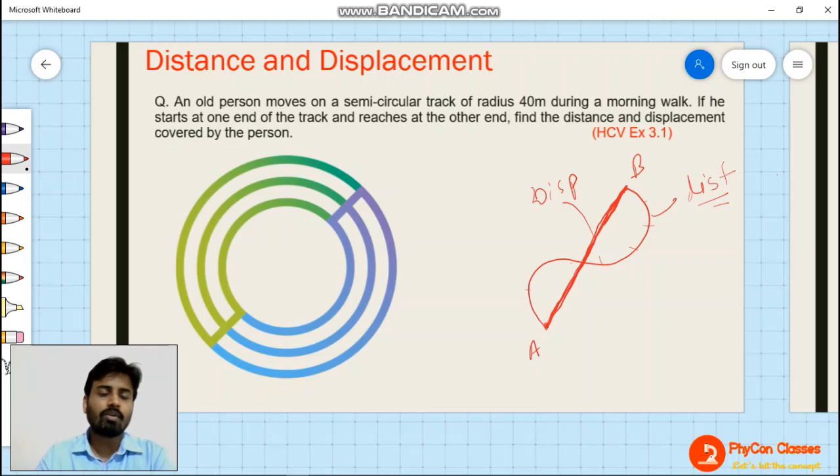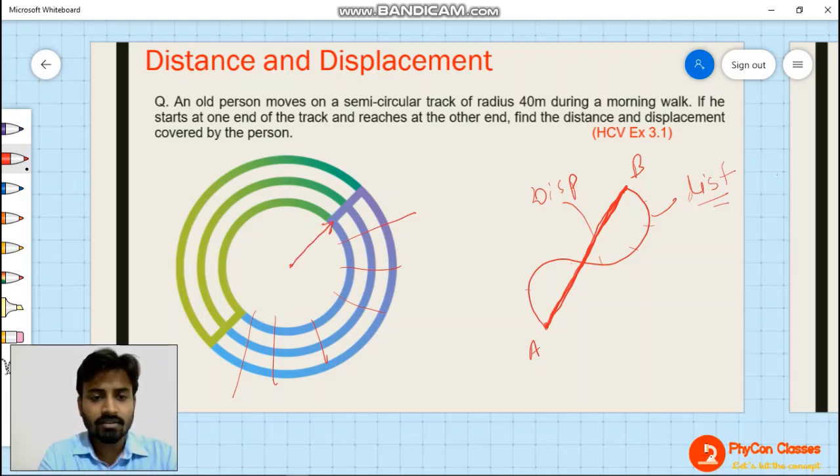So this thing we have seen. Now we are going to solve this problem. An old person moves on a semicircular track. Here I have shown a circular track. Just remove half of the portion. Now in this green portion, this person is moving. The radius of the track is 40 meters.